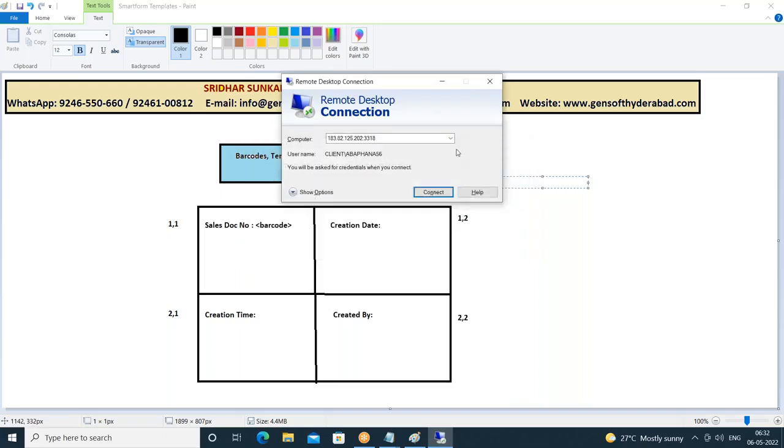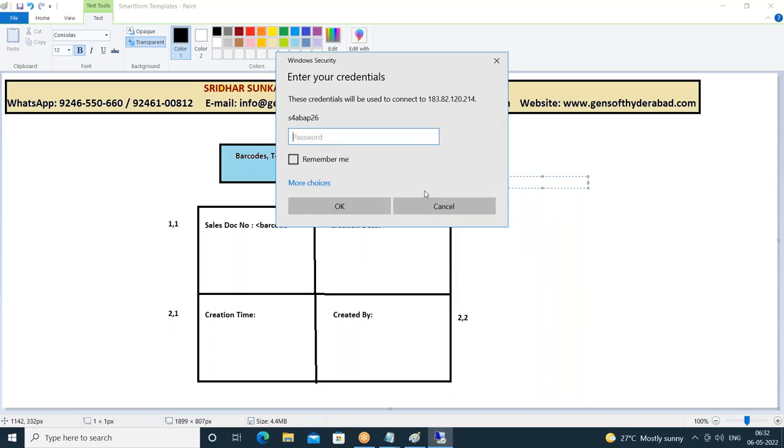Okay, it's not connecting. So I'll go for the other server.